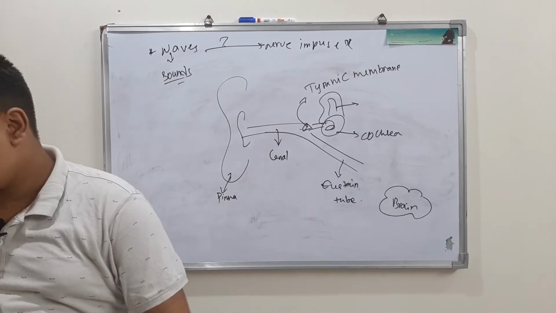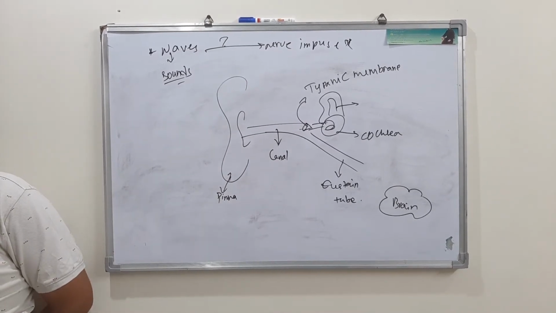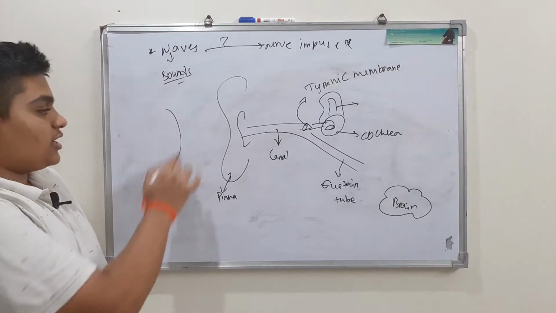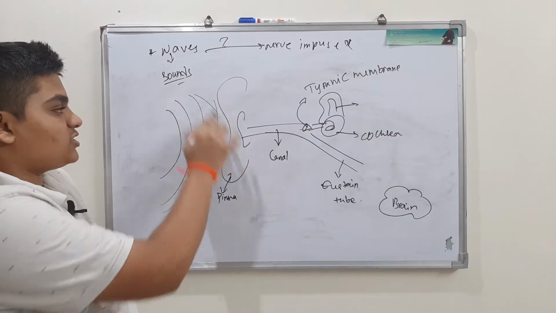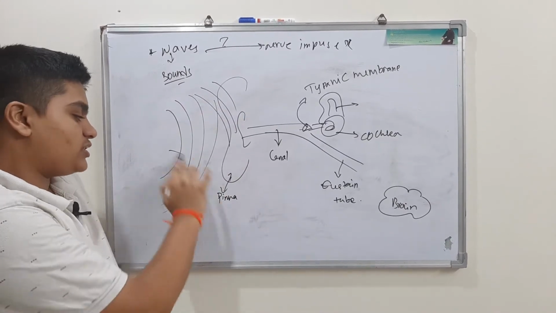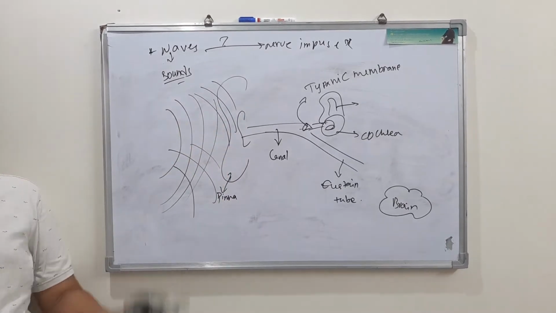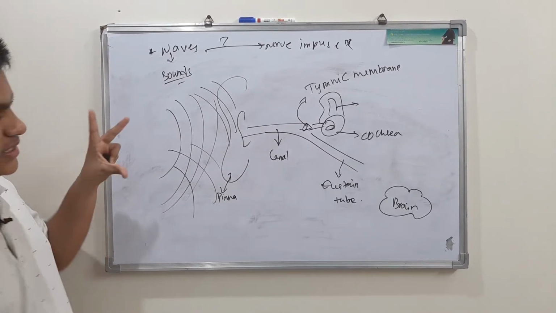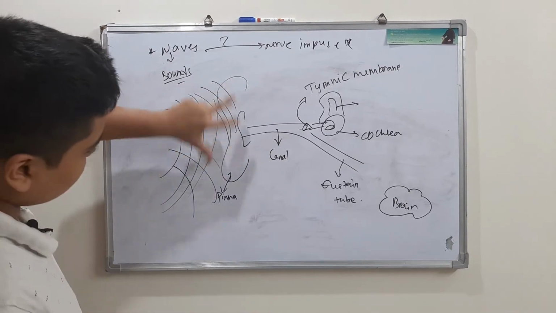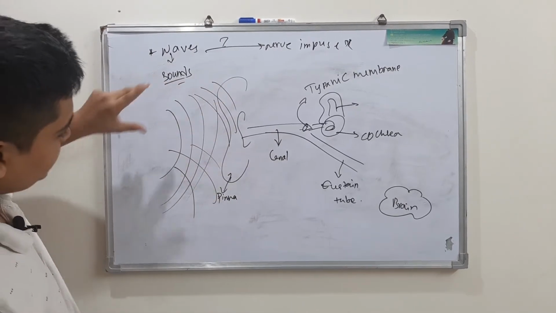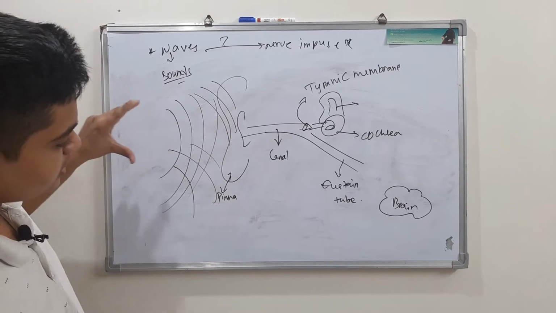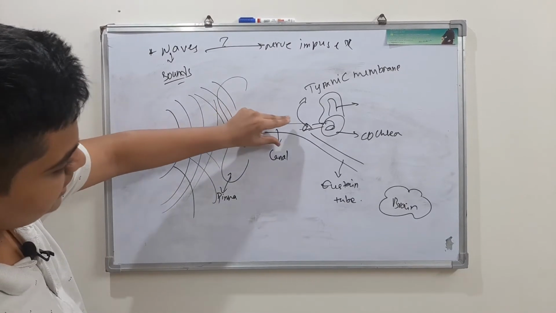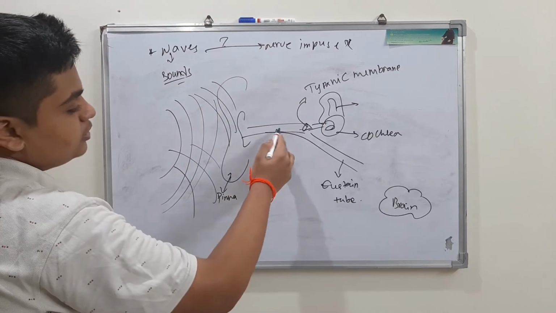So the external ear first receives the sound waves. The external ear receiving the sound waves from different directions like this. I have already told you this. It collects those and directs them towards the eardrum. So see this, what you call this ear pinna, it is collecting all the vibrations, sending through the canal, external auditory meatus towards the eardrum.